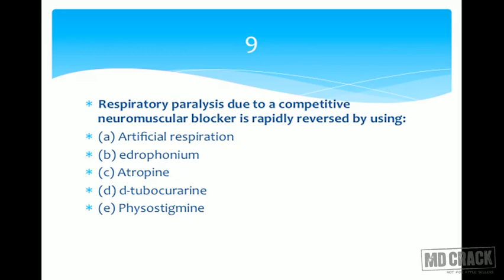Second reason is physostigmine is an anticholinesterase agent, but neostigmine, hydrophonium, pyridostigmine, they have got a specific effect on the skeletal muscle, and that's a direct agonistic effect. They are anticholinesterase. In addition, these drugs have got a direct agonistic effect, so they can work like acetylcholine and they can revive the receptor, they can displace the antagonist. So that's another reason. So there are two reasons for us to prefer hydrophonium, which is the short acting agent. So let's confirm the answer. Yes, hydrophonium. Go to the next question.